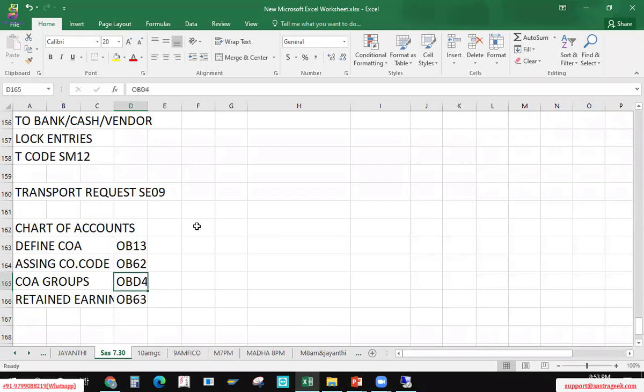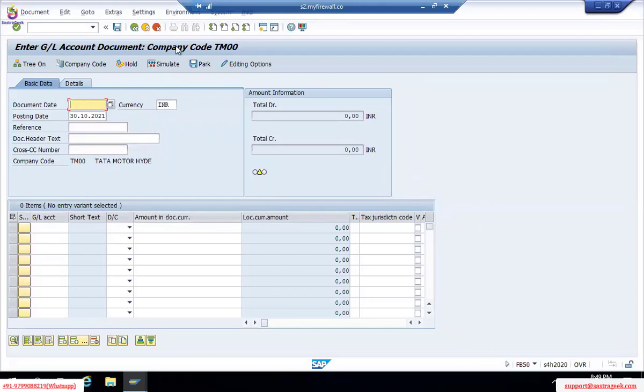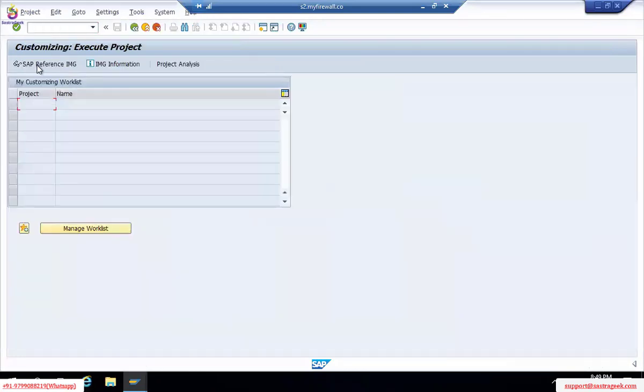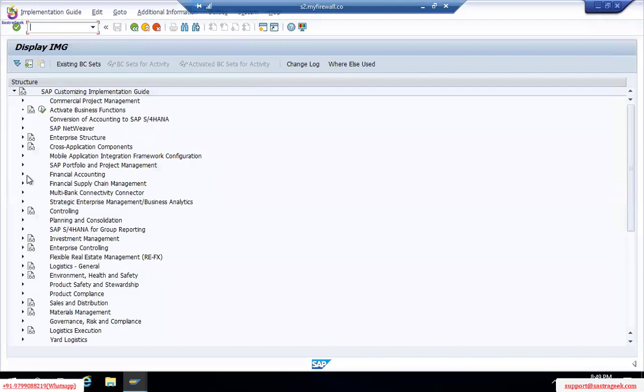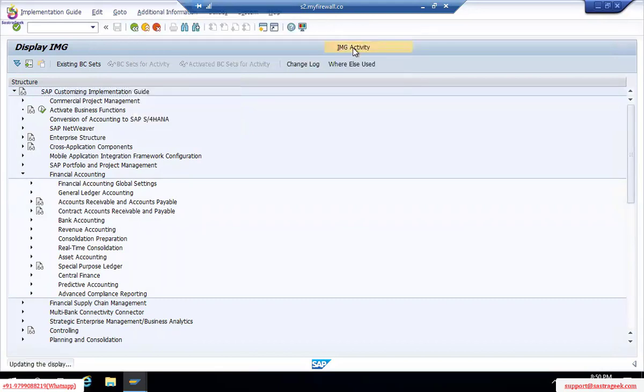Now, this is a variant again. Define chart of accounts is a variant we'll define first of all here. One variant. In that variant, we'll create the groups. So first, define chart of accounts variant. A simple variant I'll create here. Path: SPRO, IMG reference, Financial Accounting, put your T codes, additional info, display key, IMG activity.